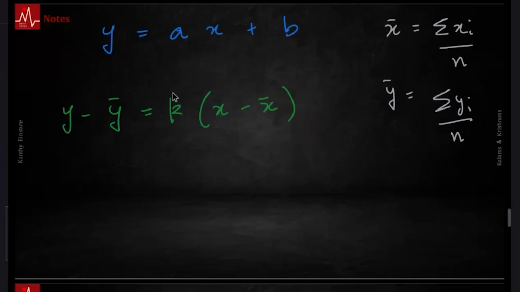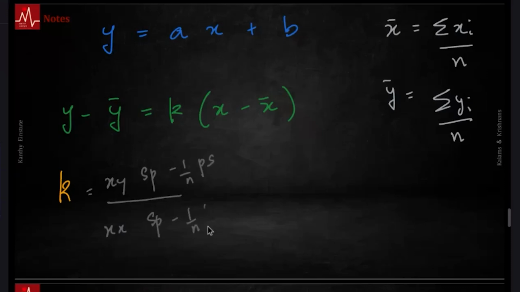Notice this is the slope of that line. y2 minus y1 by x2 minus x1, right? It's the slope of that line. K can be easily found out. This xy, I'm just writing a mnemonic. xx. This is sum of products minus 1 by n, product of sums. Once again, this is sum of products, this is product of sums. And this is also sum of products minus 1 by n, product of sums.